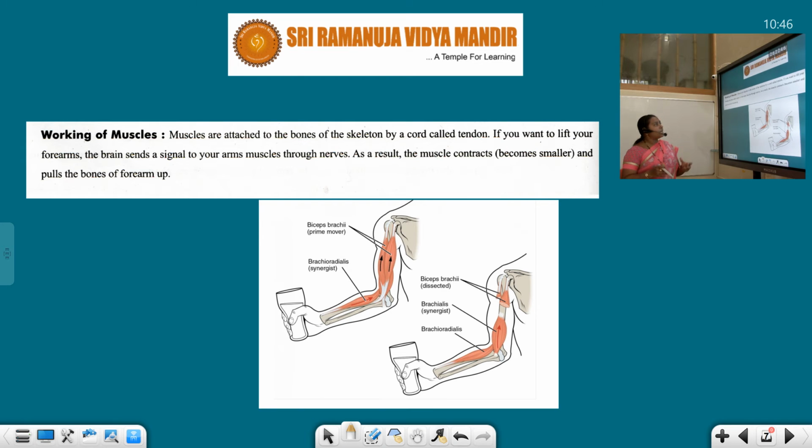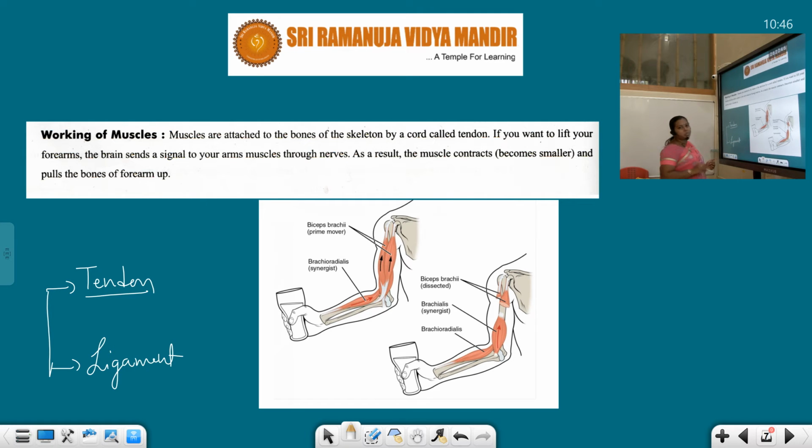Muscles are attached to the bones of the skeleton by a cord known as tendon. About the tendon and the ligament we have already studied in the fibrous tissues. Actually, students, there are two fibrous tissues: the first one is tendon and the second one is ligament.